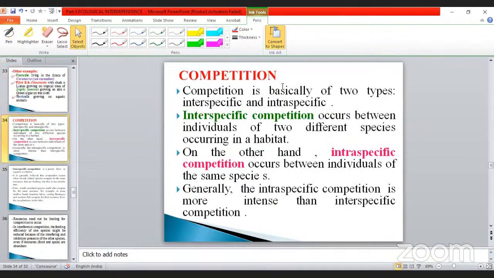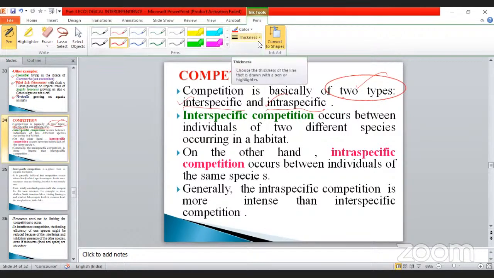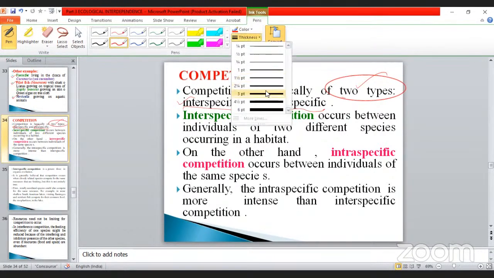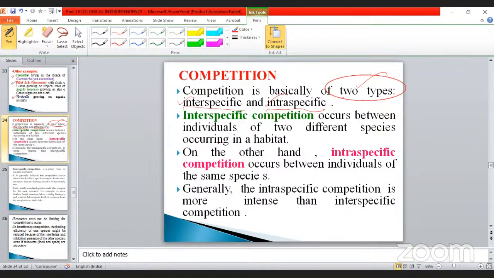This is very, very important, my dear. Competition. What is the meaning of competition? See here, competition is basically of two types. How many types of competition are there? There are two types that have been reported. One is called interspecific, and another one is called intraspecific. Okay, my dear, one is called interspecific, another one is called intraspecific.